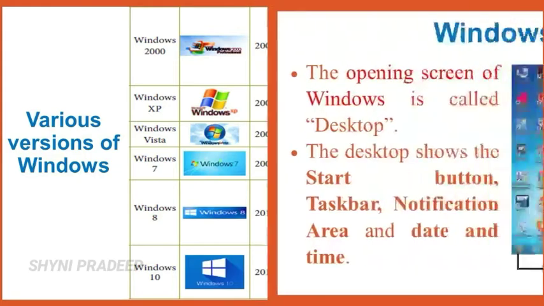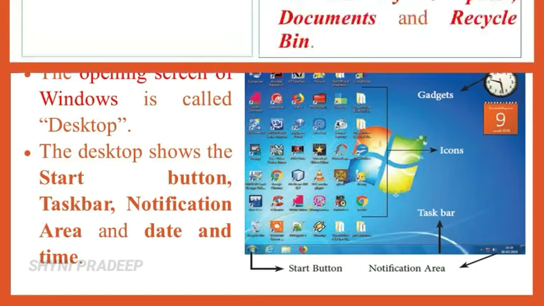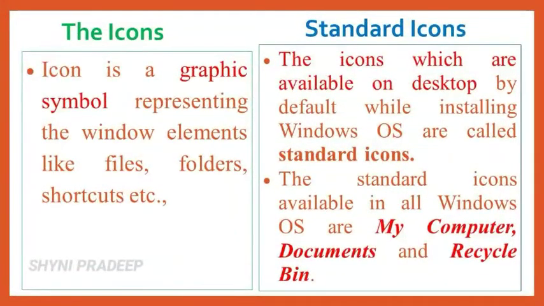Next topic is Windows Desktop. Windows Desktop is nothing but the opening screen of Windows. Opening screen of Windows is called Windows Desktop. The desktop shows the start button, taskbar, notification area, date and time. Next, what is icon? Icon is a graphical symbol that represents Windows elements like files, folders, shortcuts, etc.